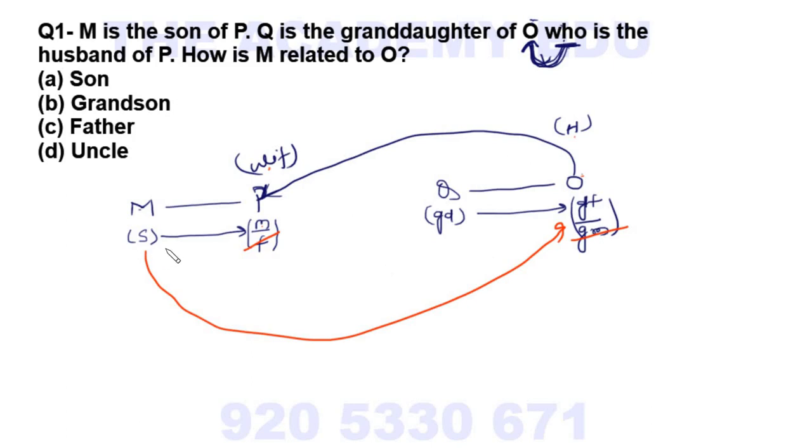Now suppose this is me, she is my mother, and mother's husband is my father. So this O is father and I am son. So the question is, how is M related? M is son. So hopefully you got the answer.